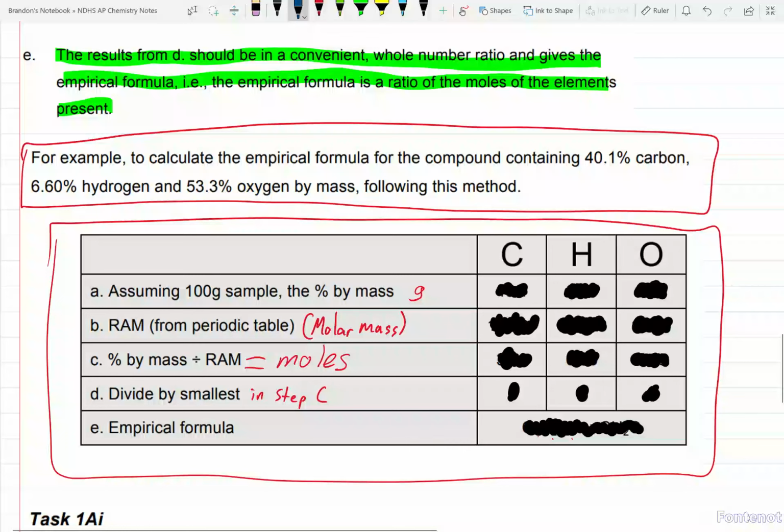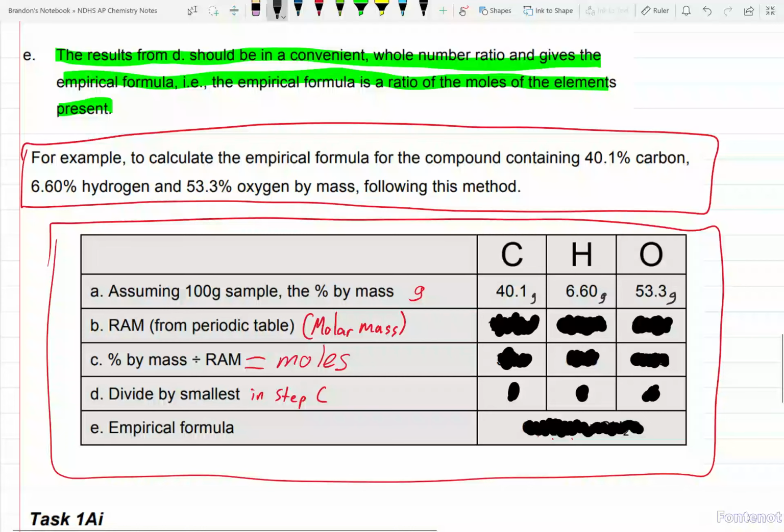Alright, so letter A, following our steps, we assume that we have 100 grams of the sample, so what we do is we turn the percent signs into grams. So for carbon here, it would be 40.1. Now, my friend here did not put his G's like he was supposed to, so we're going to fix him. Hydrogen would be 6.60 grams, and oxygen would be 53.3 grams.